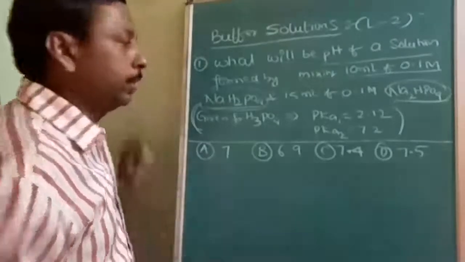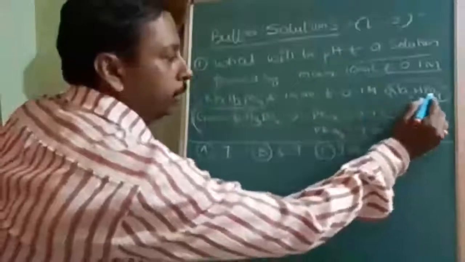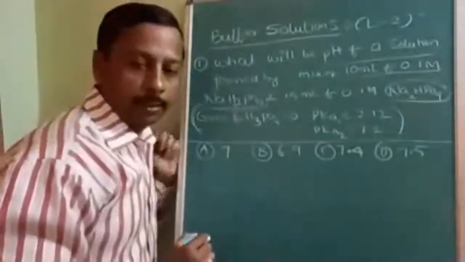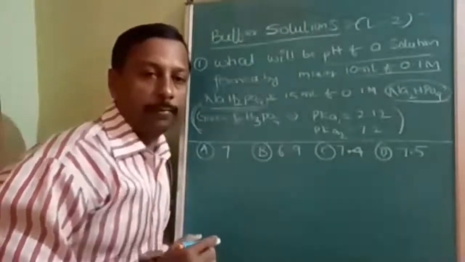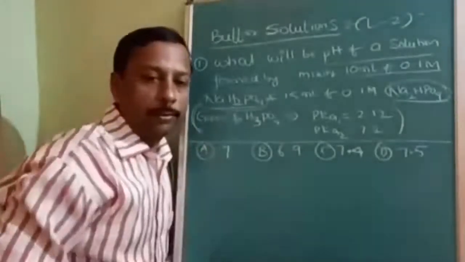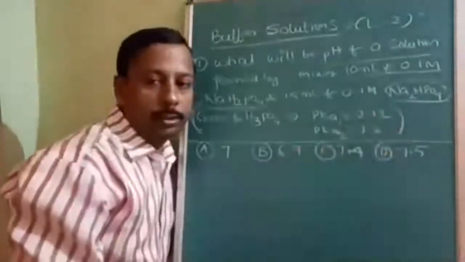Now listen carefully. In this question, here it is Na2HPO4, here it is NaH2PO4. Which is the acid, which is the salt? How will you identify? The substance which has more hydrogen is the acid, and the one with fewer hydrogen is the salt.